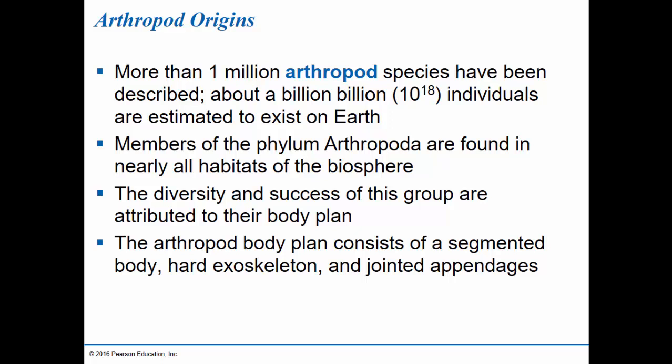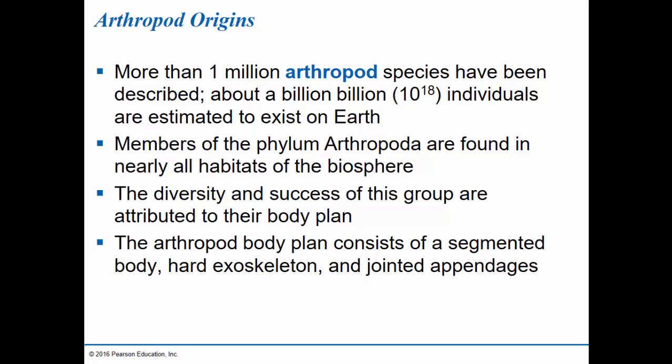So it's pretty important that you remember that arthropods are the most diverse group of animals. Okay, that's a single phylum that contains all this diversity. If we look at just the number of individuals of arthropods on Earth, it's about 1 billion times 1 billion individuals. That's an awful lot.